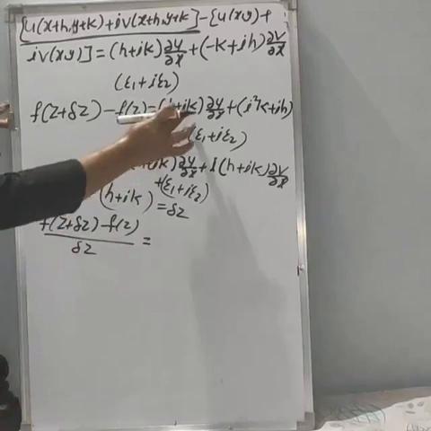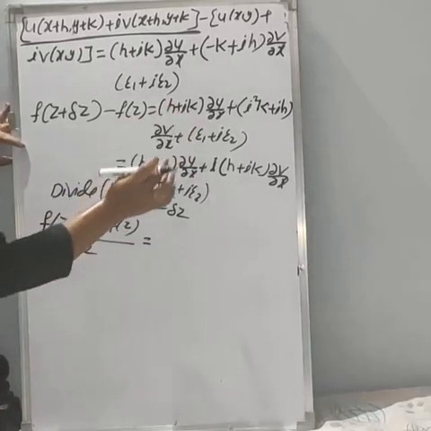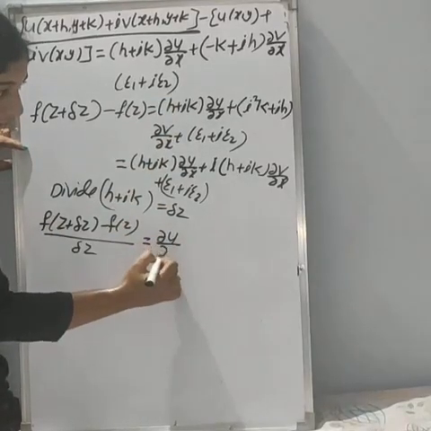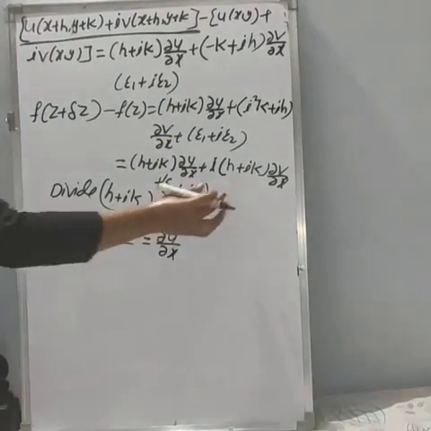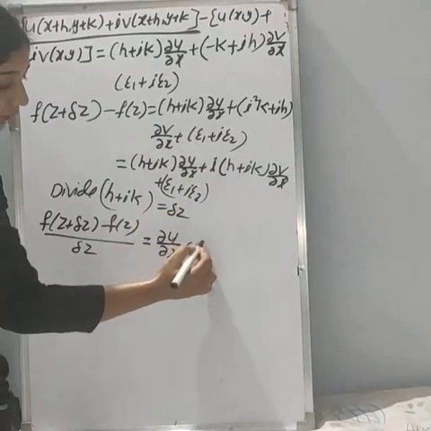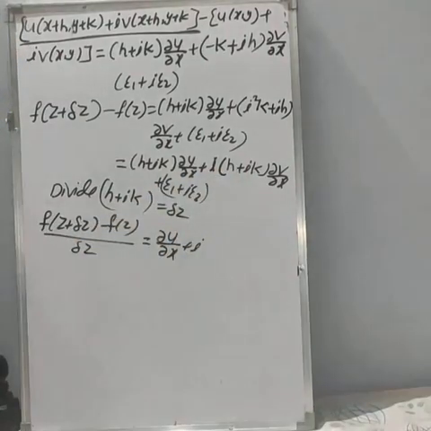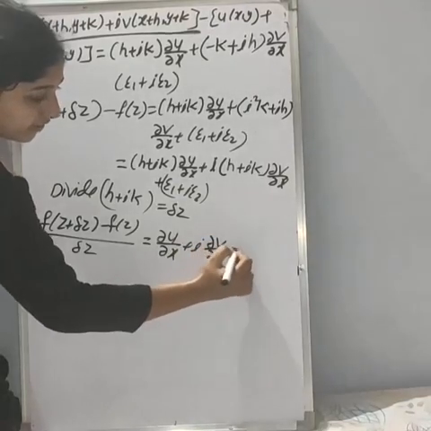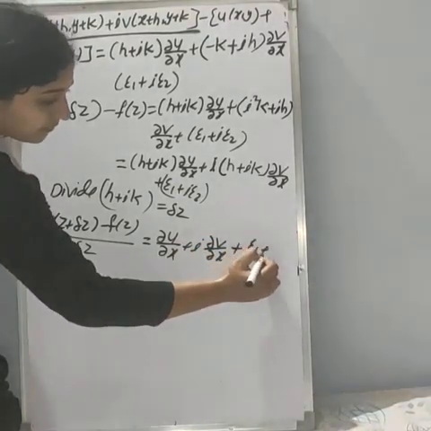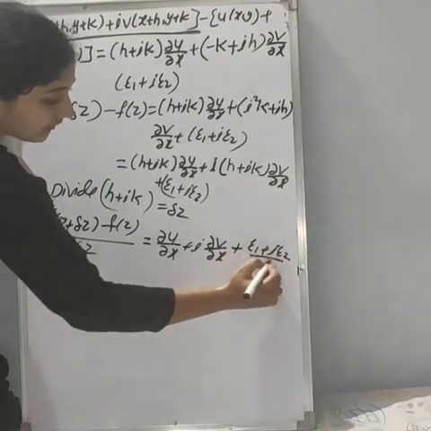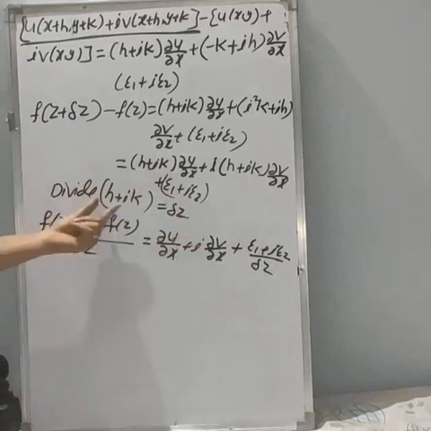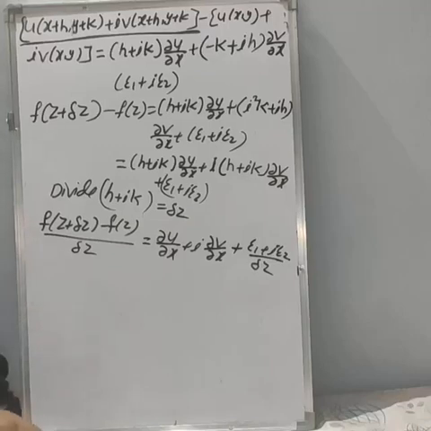Next, if you divide by h + ik, the h + ik gets cancelled and we remain with ∂u/∂x. Next, plus i into ∂v/∂x: again we are dividing by h + ik, so again it gets cancelled, and we remain with ∂v/∂x here. And here (ε1 + iε2)/δz, because here we don't have the term h + ik, so we have to divide, and this value is nothing but δz. So you will get this equation.